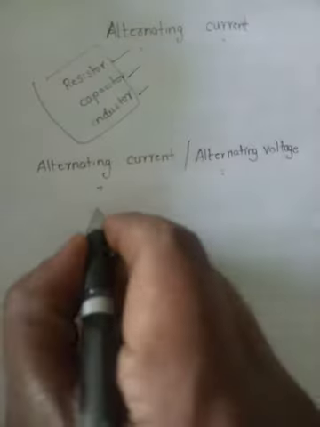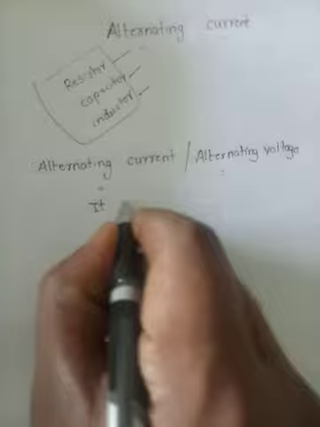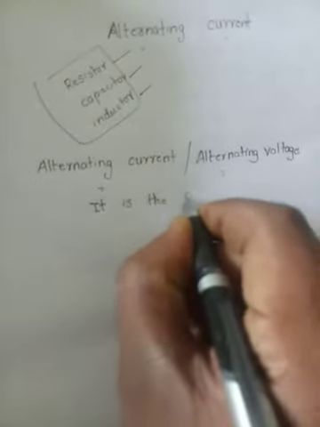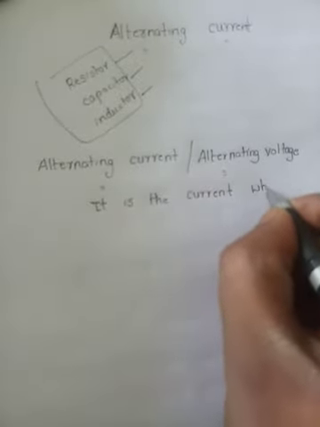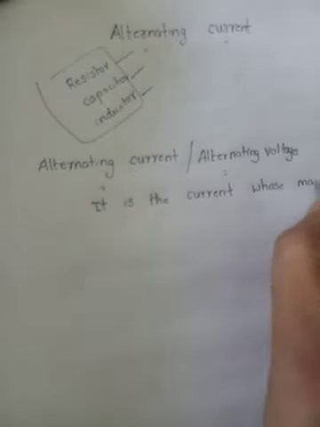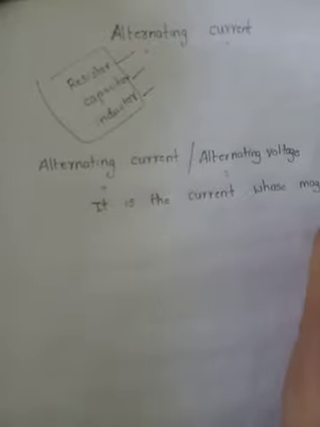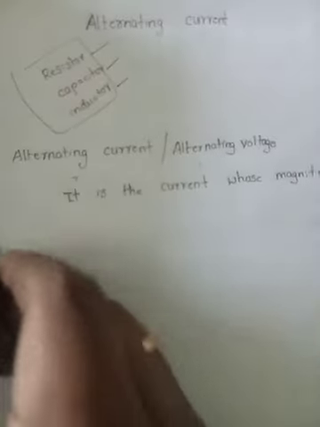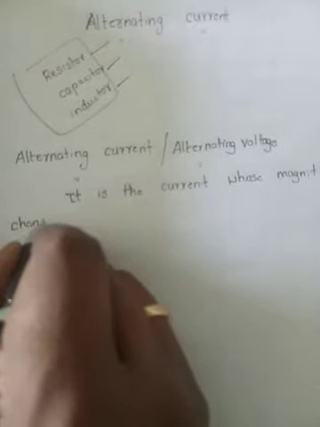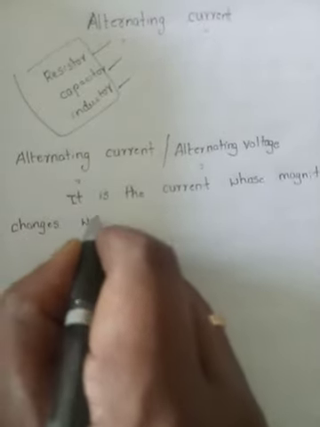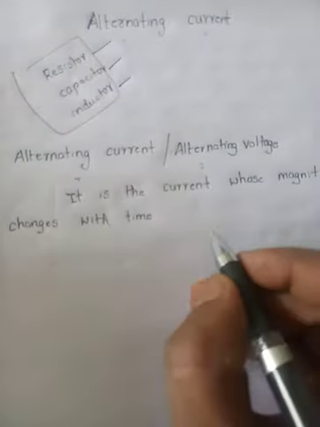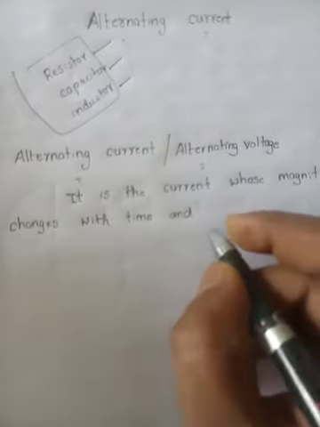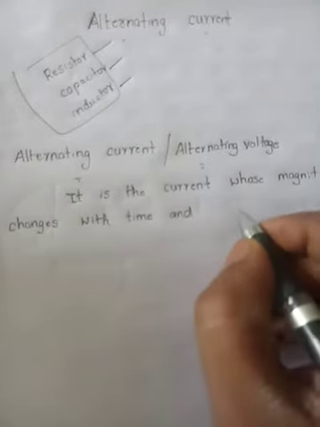So we can say that it is the current whose magnitude changes with time and whose direction reverses periodically.